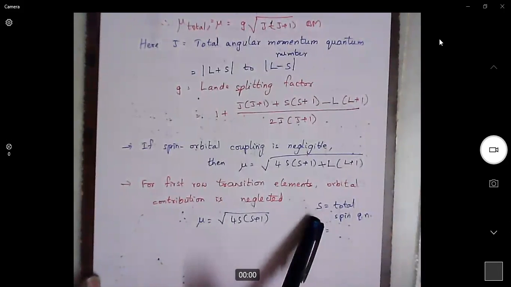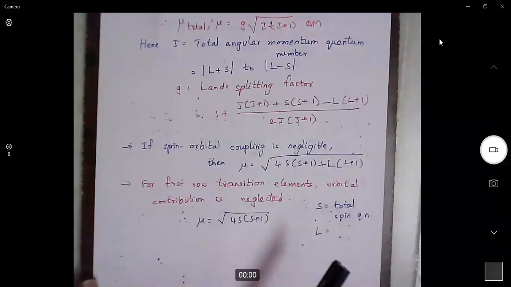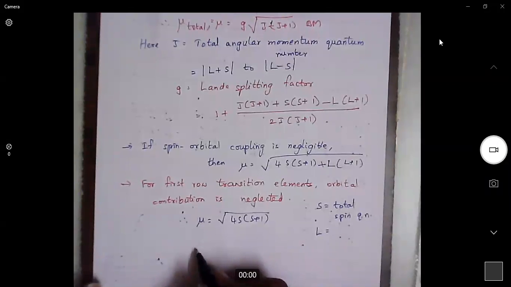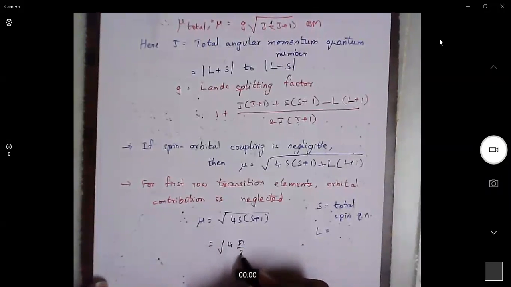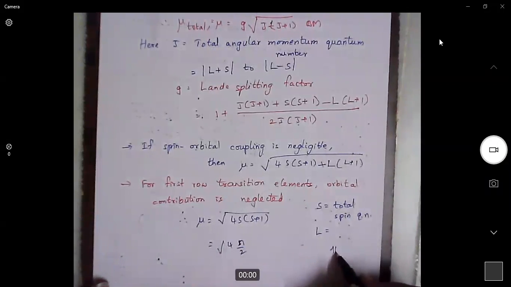Now what is S? Total spin. What is total spin? It depends on the number of paired and unpaired electrons. So spin is nothing but n/2. For a paired electron, S is equal to 0. For an unpaired electron, S is equal to half.